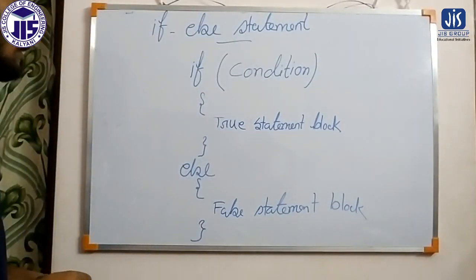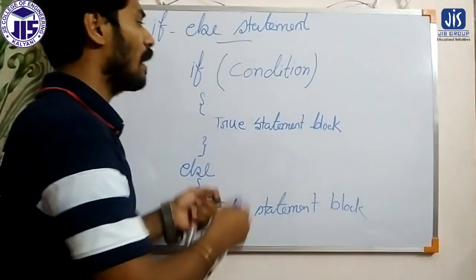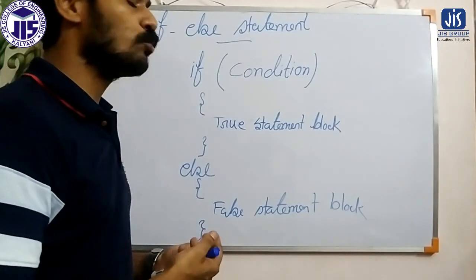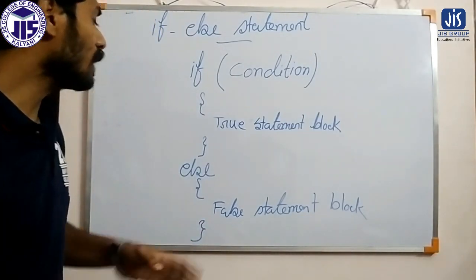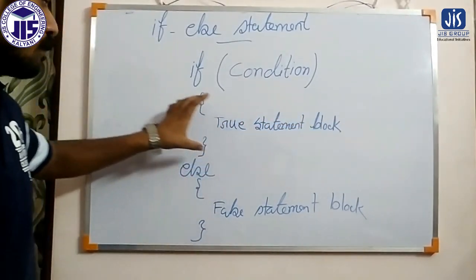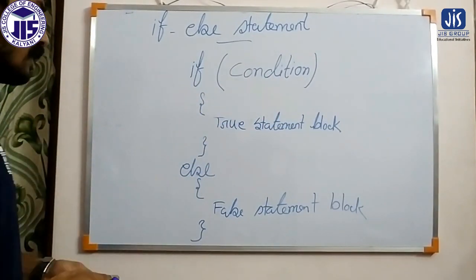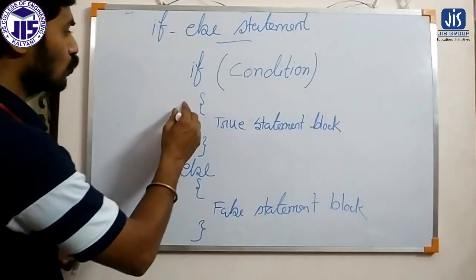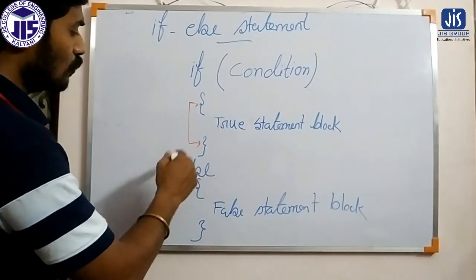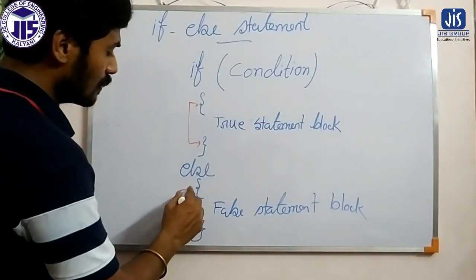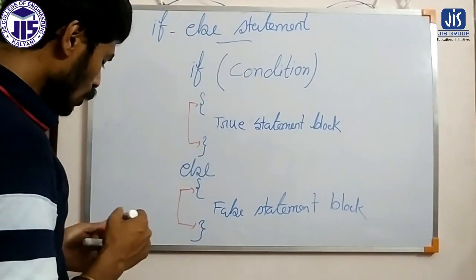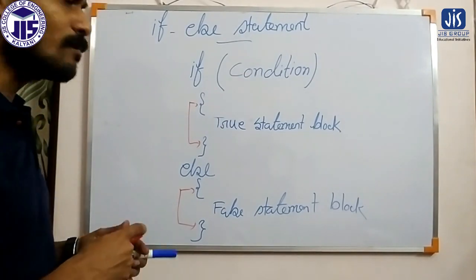So if, then within the bracket we apply the condition depending on which we are going to decide. Then we write the true statement block. This parenthesis is basically representing the true statement block, and then we apply the else part, and here this is the false statement block. So how the program will execute, that is similar to a flowchart.